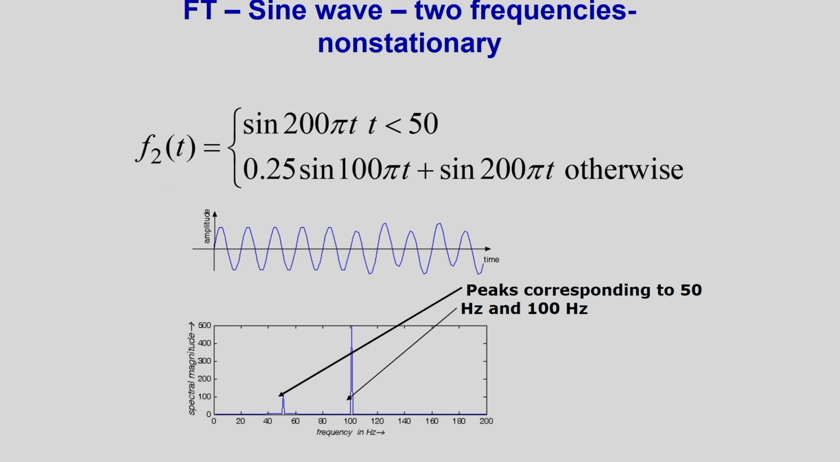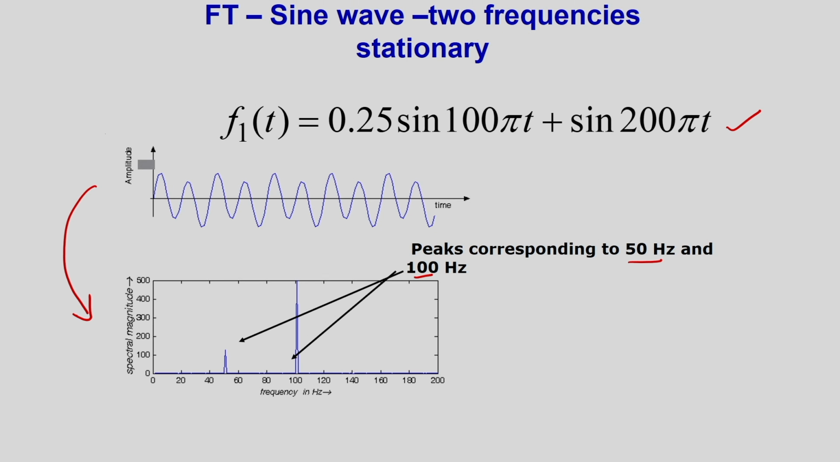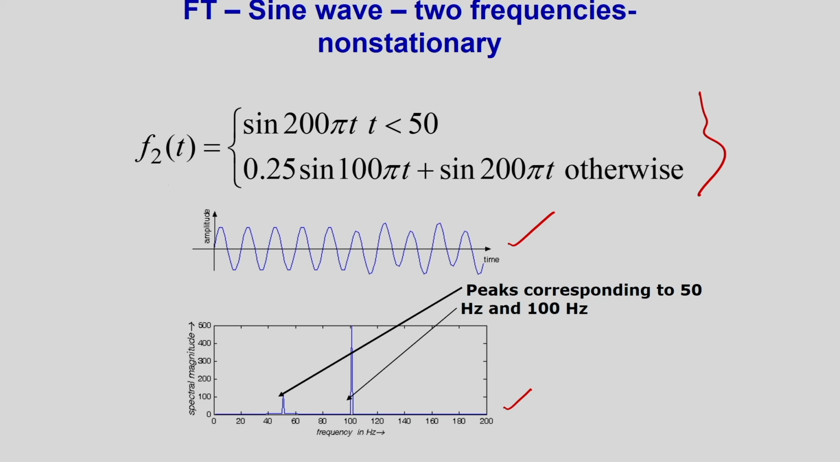In the second case, I am considering one non-stationary signal, f2(t), and the signal will be something like this. Corresponding to this signal also I am getting peaks at 50 hertz and 100 hertz. So, this is my spectrum. If you compare this spectrum with the previous one for the stationary signal, you can see that I am getting an identical spectrum, one for the stationary signal and the second for the non-stationary signal.